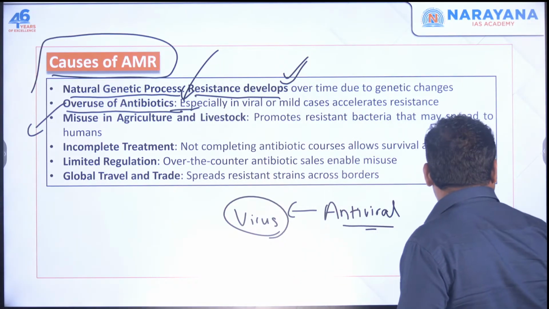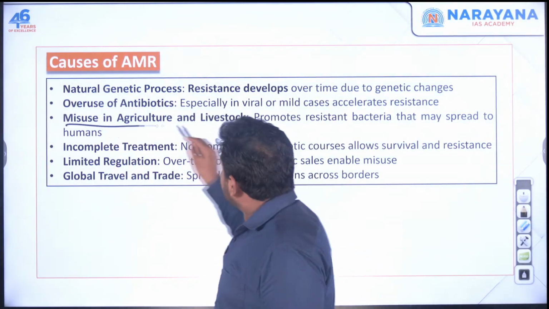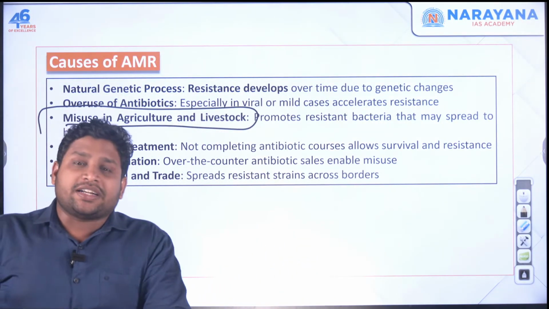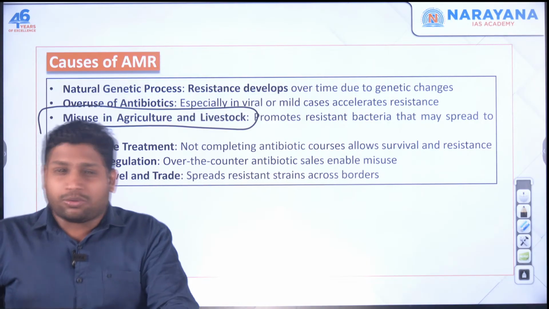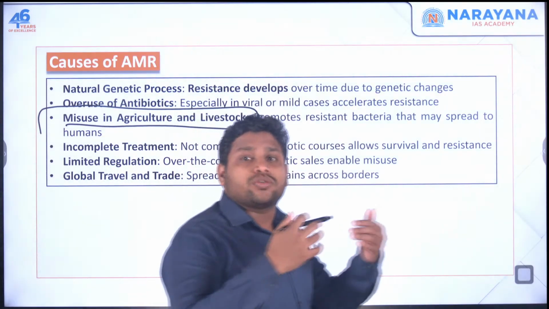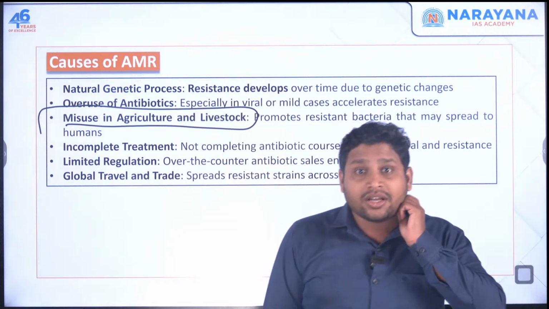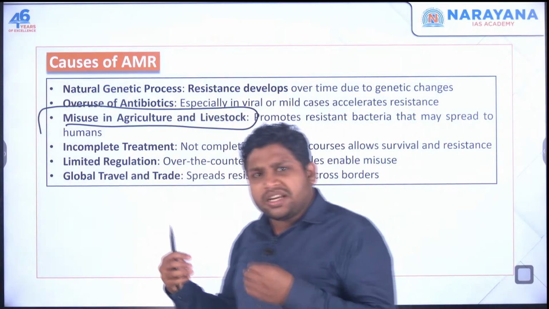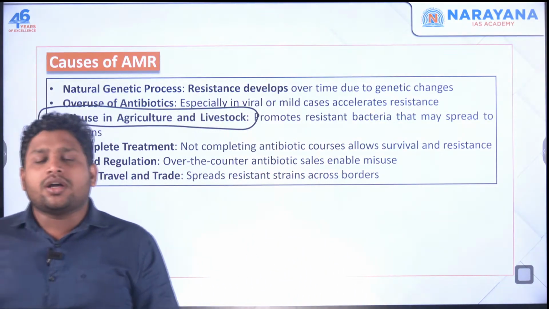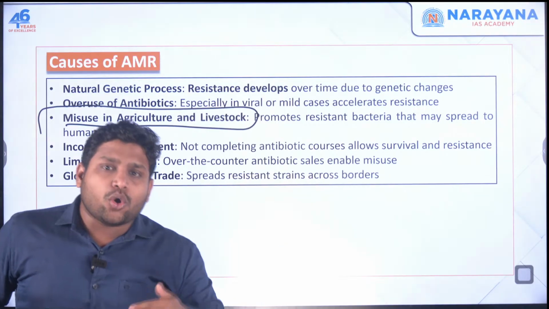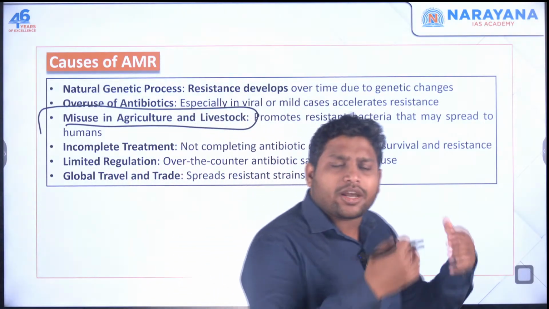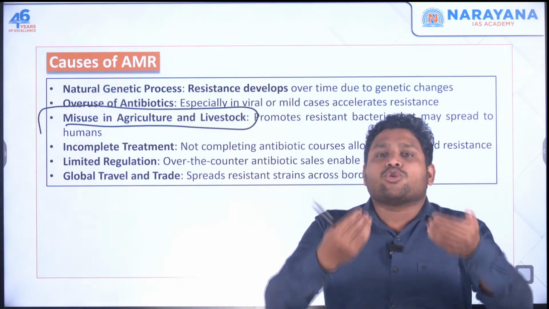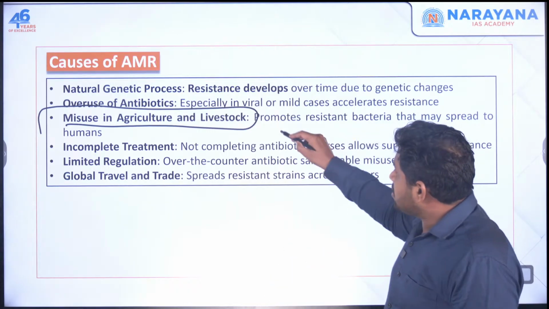Okay, then many times we see in agriculture that livestock are given antibiotics. These antibiotics are given so that they grow faster or they don't suffer from any disease. But because an overdose is given, and people are using it without consulting any doctor, when you eat the meat or any material, let's say milk or any product coming from this livestock, this antibiotic element is also entering your body. So this part is there.